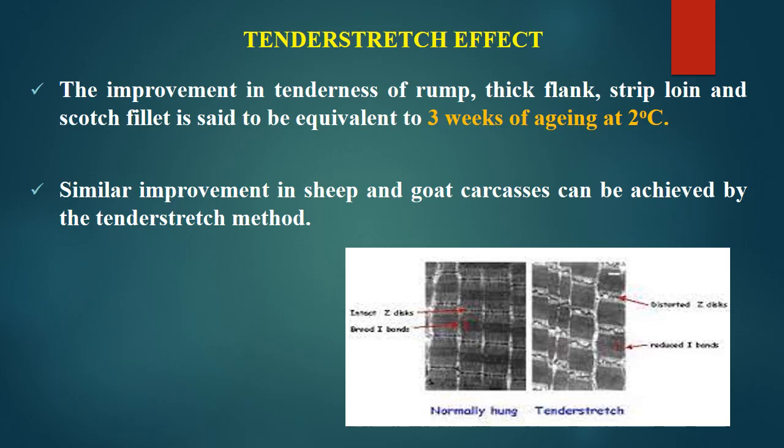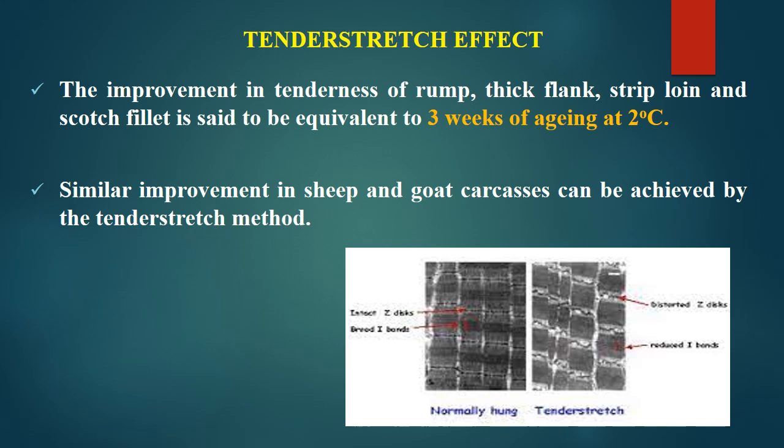So we will see the effect of tender stretch. Actually it improves the tenderness, and the modified method has a better effect because it has more impact on other parts of the carcass. The improvement in tenderness of rump, thick flank, strip loin and Scotch fillet is said to be equivalent to 3 weeks of aging at 2 degrees Celsius.